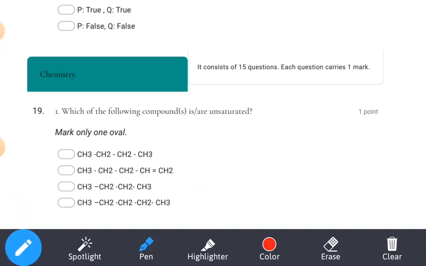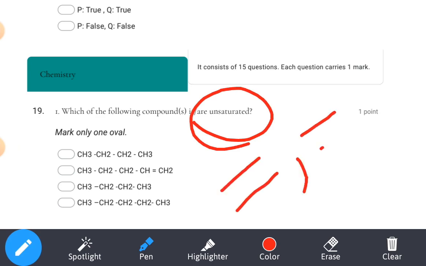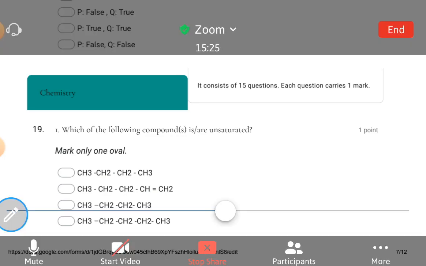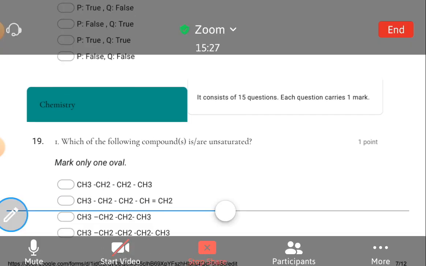Which of the following compounds is unsaturated? Unsaturated means it should contain either a double bond or a triple bond. If you observe the options, here we are seeing one double bond, so option number 2 is our answer.